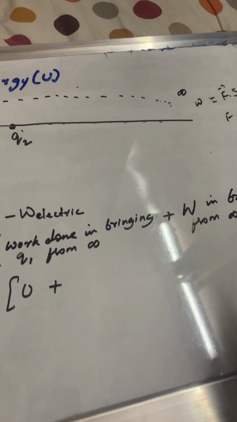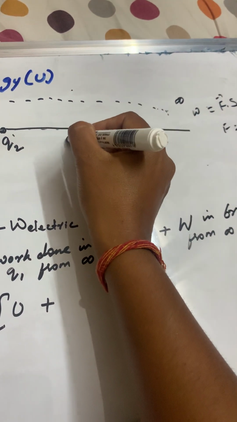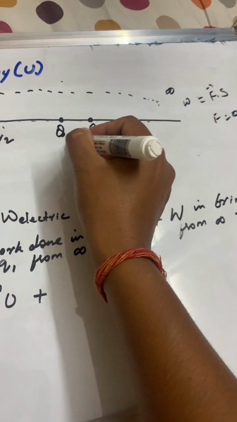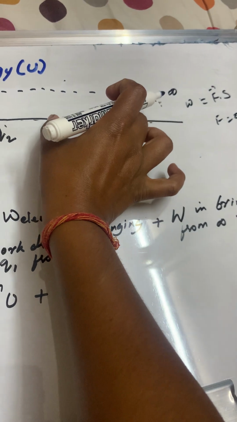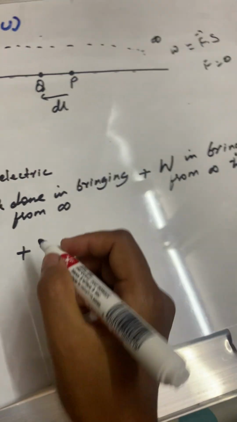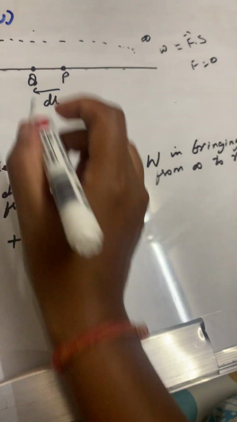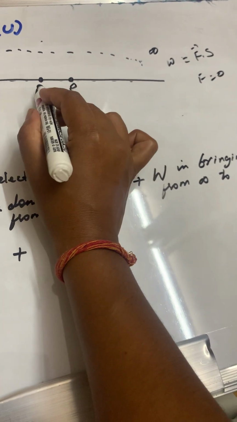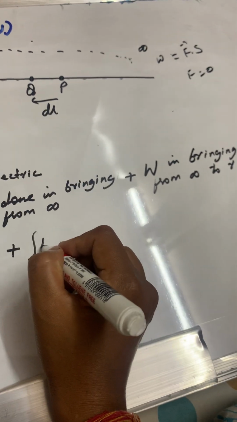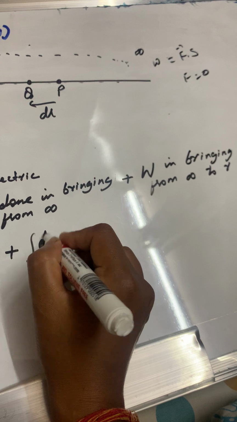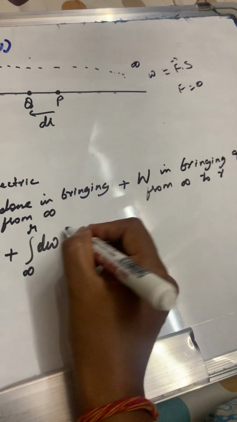We have already said, as we did in the potential concept, I will consider a small distance PQ with the length of dl, so that the electric field is uniform over this length. It's very small. The force is a variable, so what I will do is directly integrate. Work done, dW, from infinity to R.